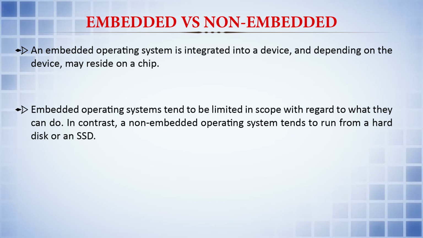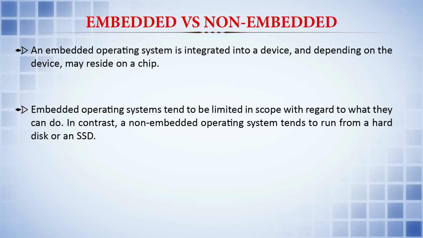In contrast, a non-embedded operating system tends to run from a hard disk or an SSD. When you take the case of a general purpose computer in the switched off state, the operating system, like Windows or Linux, resides on the hard disk. Whenever the booting process is on, the next step is that the whole operating system will be loaded onto the RAM.